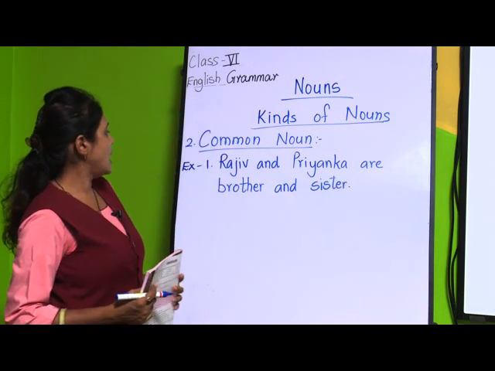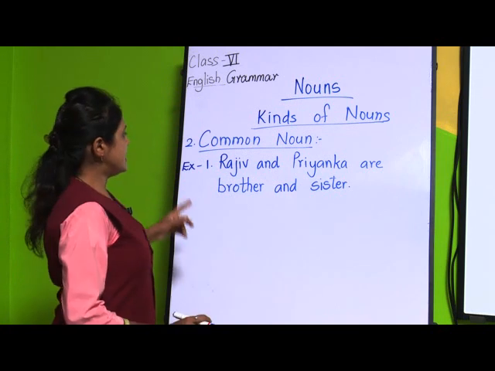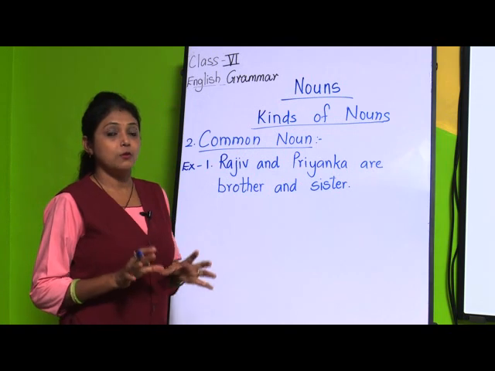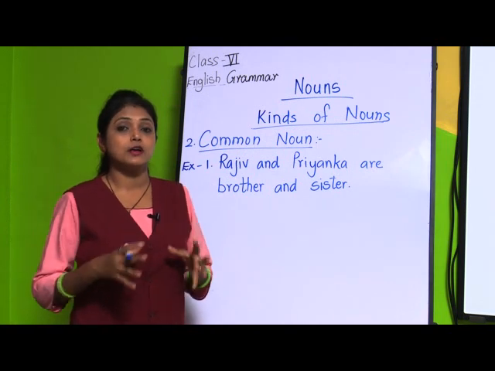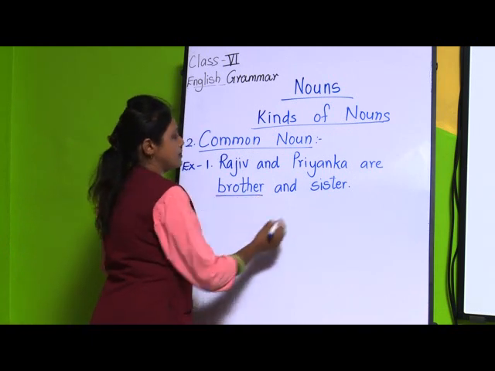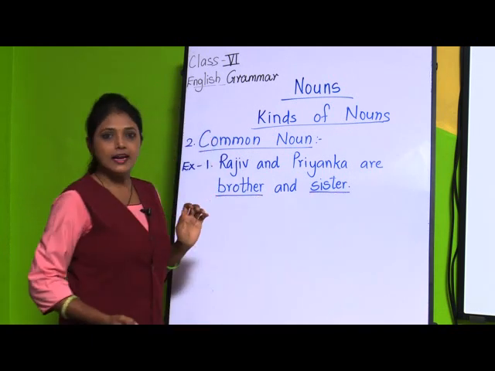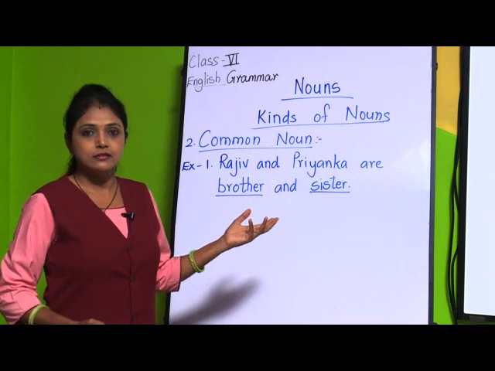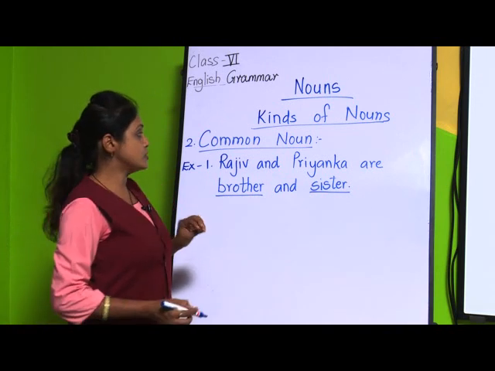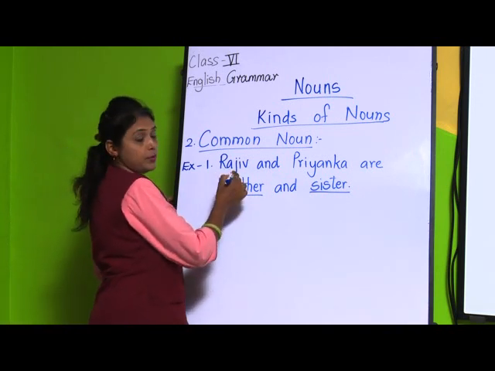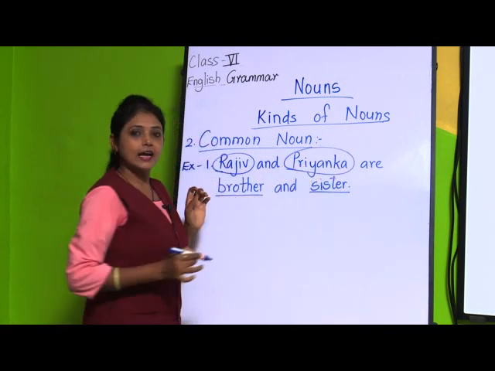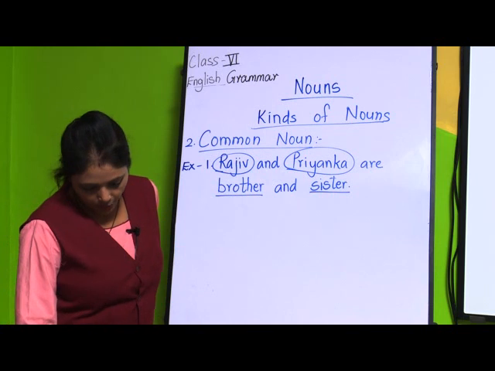In this sentence, which is the common noun? Common means which many are there. So, which is the common noun? It is brother and sister, right? We may have cousins. So, brother and sister are common nouns. And which is the proper noun here? Rajiv and Priyanka, right? The name of a person is a proper noun.